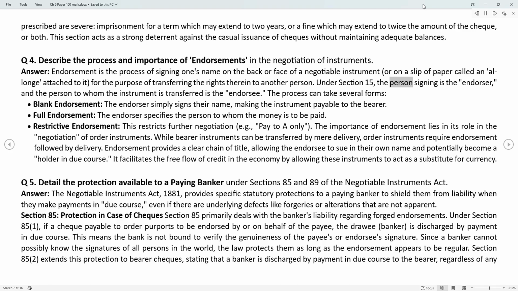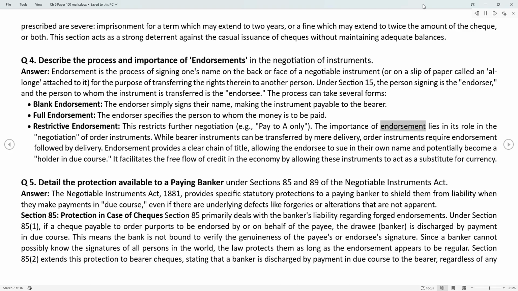Under Section 15, the person signing is the endorser, and the person to whom the instrument is transferred is the endorsee. The process can take several forms. Blank endorsement: the endorser simply signs their name, making the instrument payable to the bearer. Full endorsement: the endorser specifies the person to whom the money is to be paid. Restrictive endorsement: this restricts further negotiation, e.g., pay to A only.